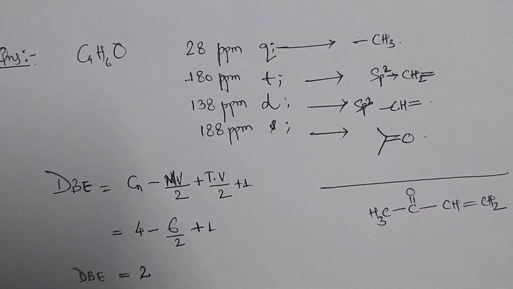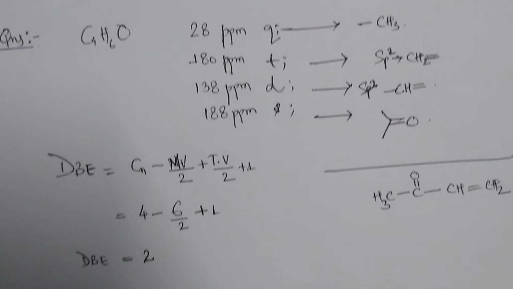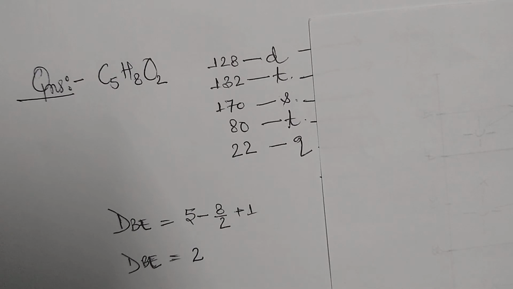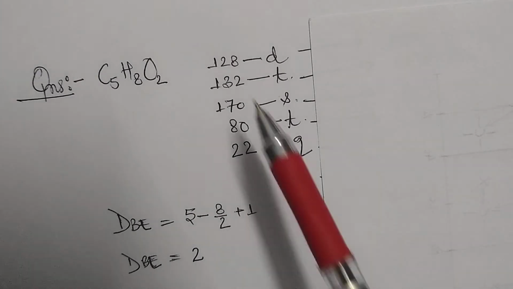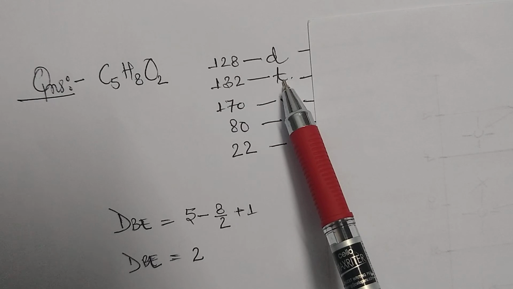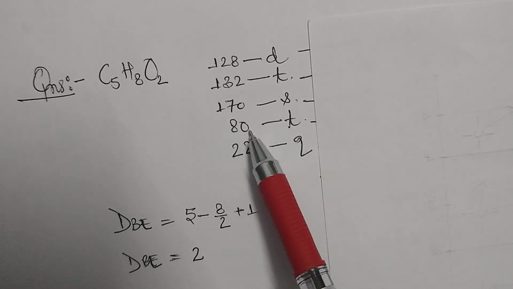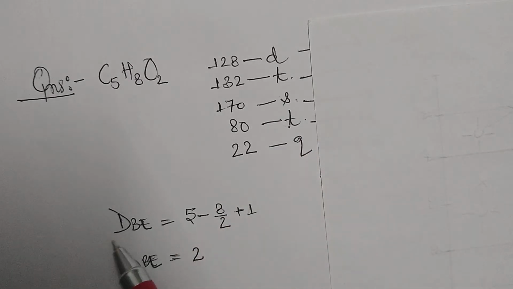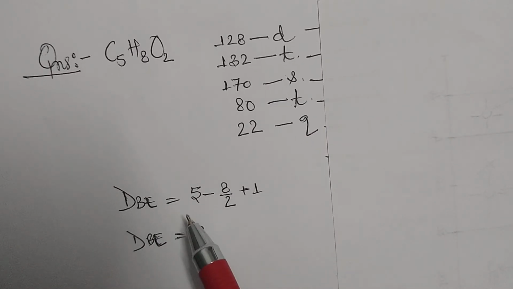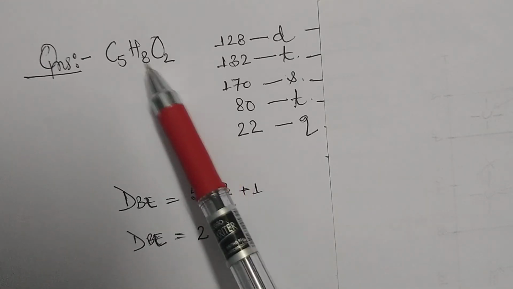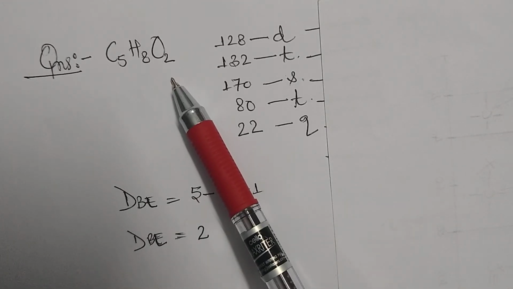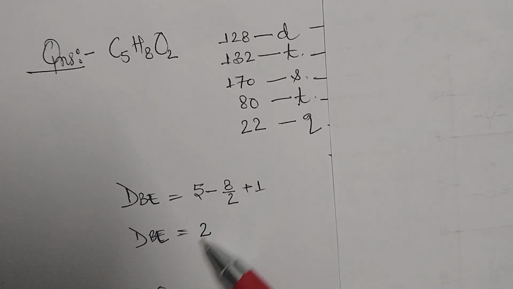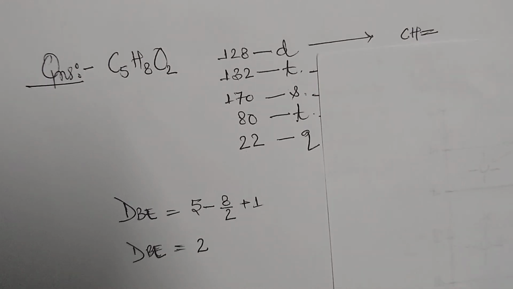Now moving towards another question, we have this question like this, in which we have C5H8O2. So here we have the signal at 120 ppm it is a doublet, 132 ppm it is a triplet, 170 ppm it is a singlet, 180 ppm it is a triplet, 22 ppm it is a quartet. Now first of all we will calculate the DBE, that is double bond equivalent. 5 minus 8 by 2 plus 1, since we don't have any trivalent atom here, the double bond equivalent for this compound will be equal to 2. Now maintaining this, we will find the possible structure for this compound.